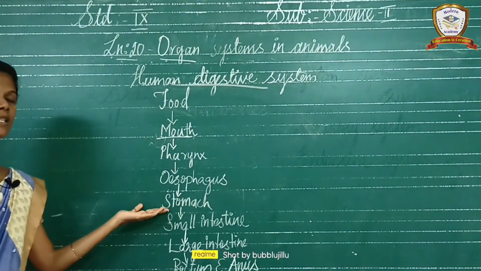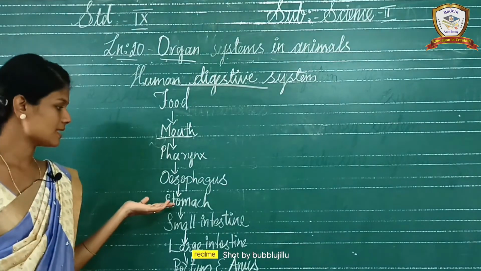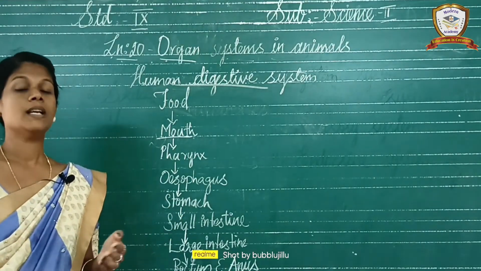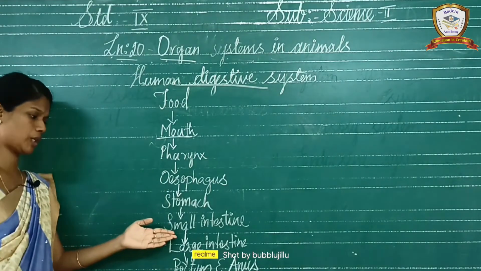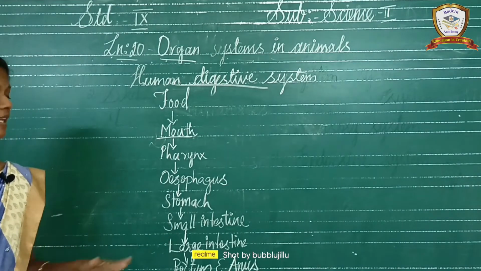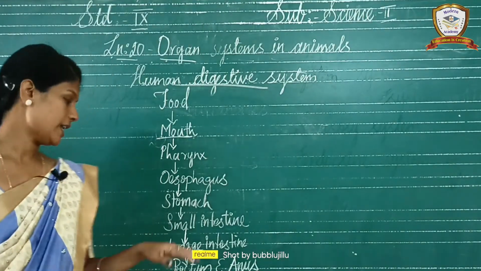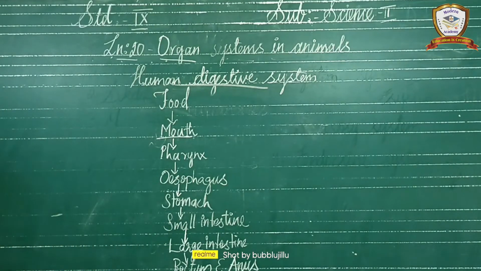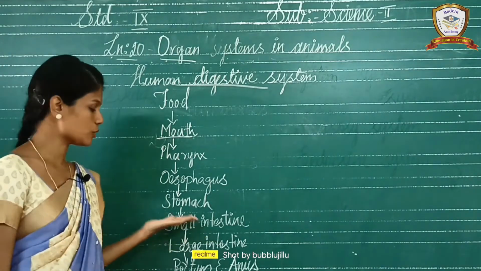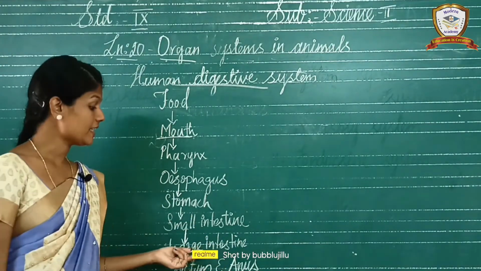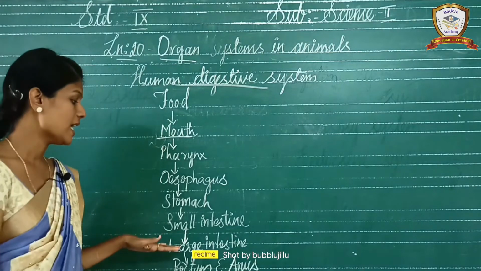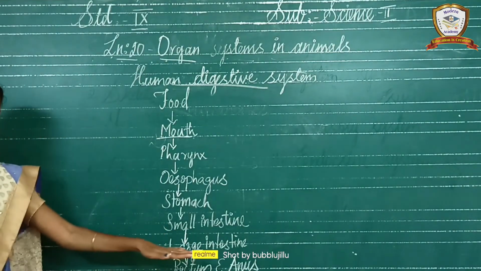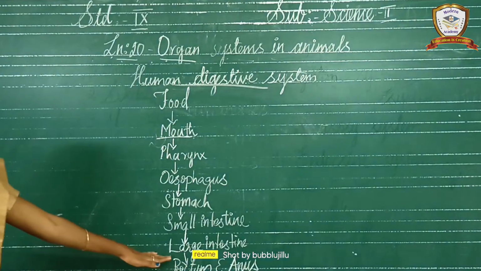Okay, so the ingested food particles are stored in the stomach, and in the stomach, digestion takes place. Okay, next the food particles move into the small intestine. Here also the digestion will take place. Okay, in the small intestine the three regions are duodenum, jejunum, and ileum. Next the food particles move into the large intestine. In the large intestine, digestion does not take place. Here only the undigested food particles are stored.